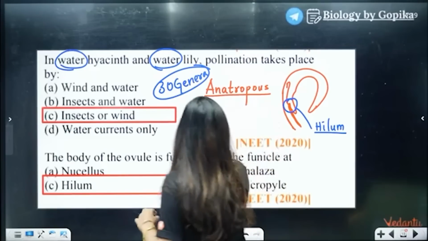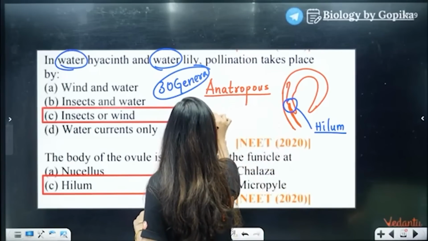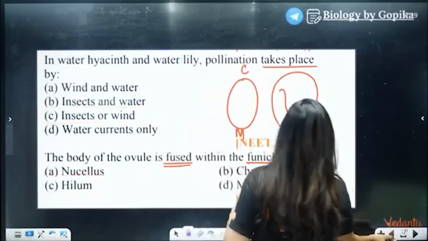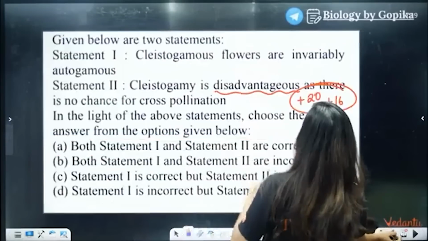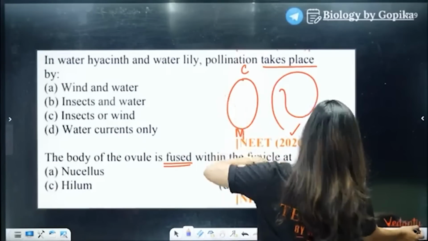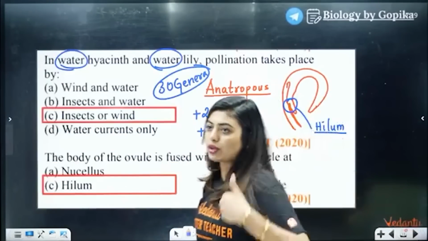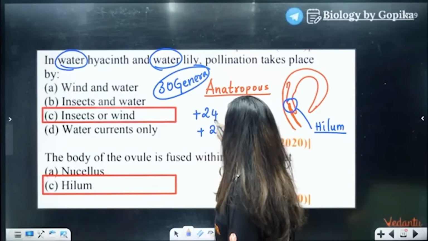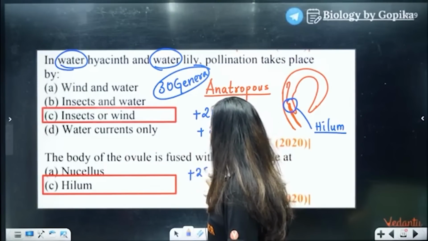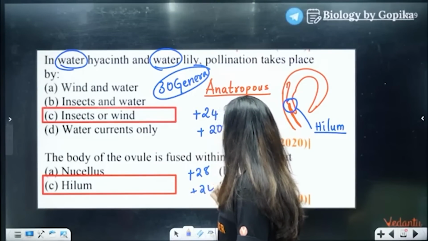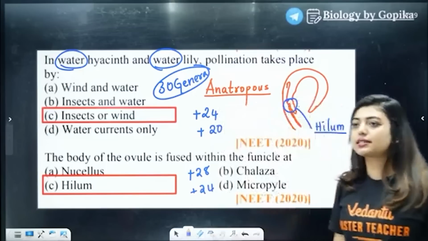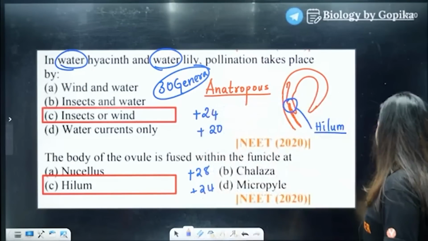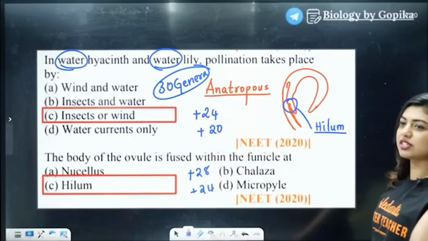So what are your marks right now? You got plus 24 and you got plus 20, if I'm not wrong. What's your marks? Please remember your marks, students, because I will lose track of marks for such a long question. So please keep a track of your marks. So here it will be 28 and 24. After this I cannot type the marks. Okay, very nice, but this has a lot of previous year questions as well.